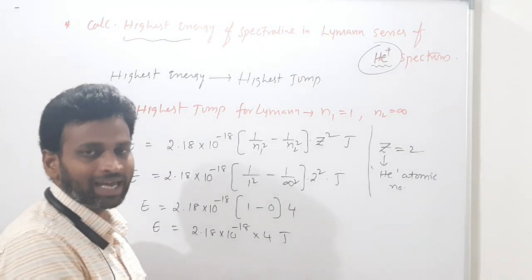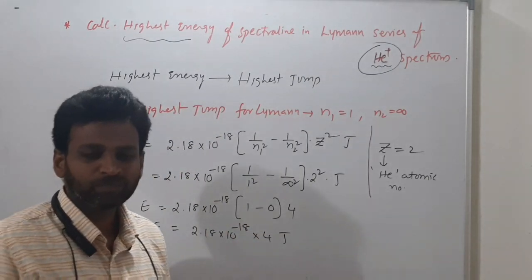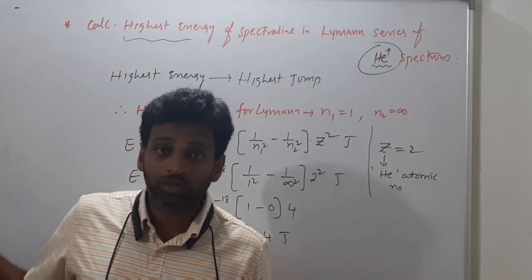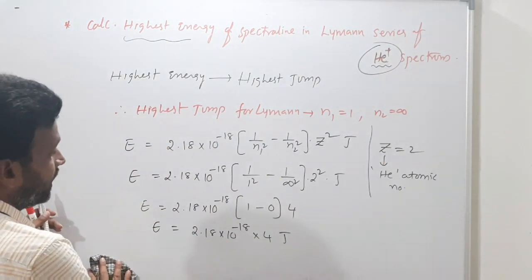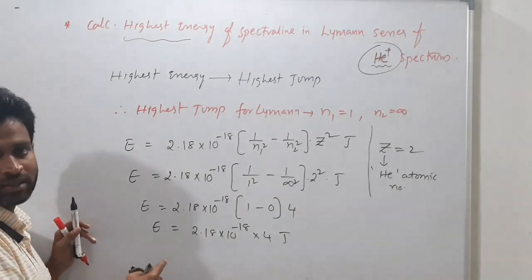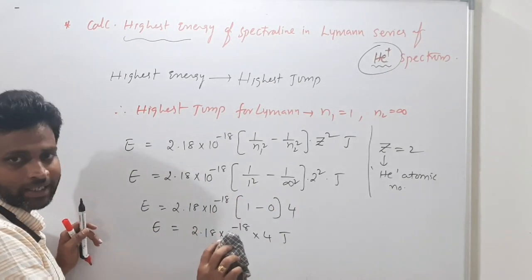In calories, 1 calorie is equal to that, you know. So in calories means you have to convert. But this is about the hydrogen spectrum. So to calculate the energy of a spectral line in the Lyman series, we have to do like this. When the question ends, you have to pause the video and write it.